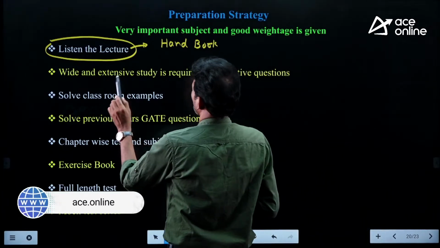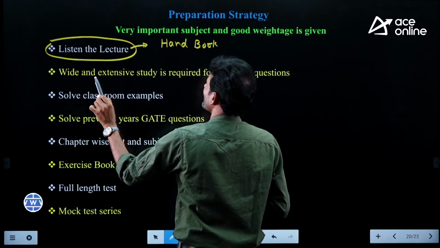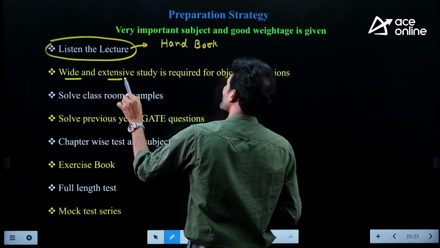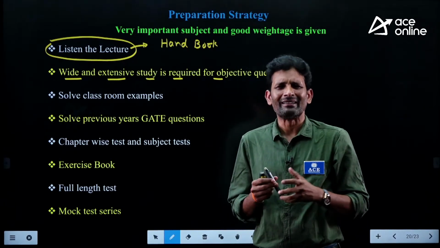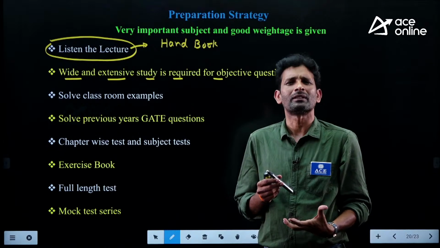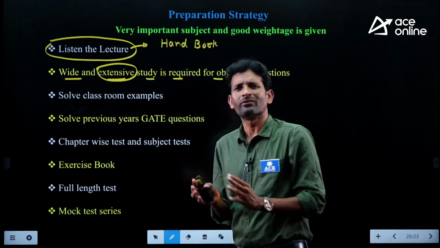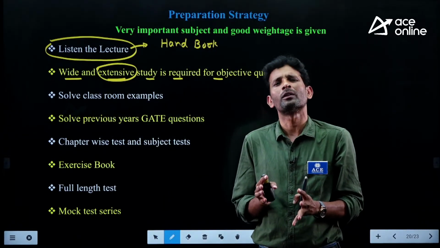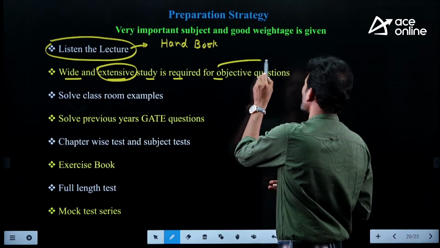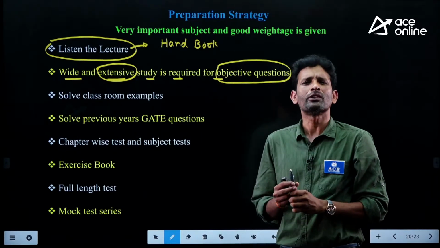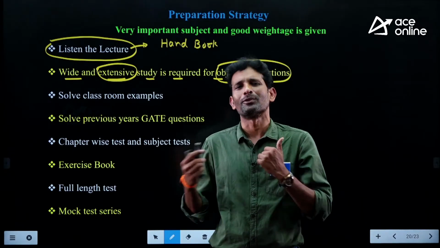After doing that, take the classroom notes and handbook and try to observe. See, this is a very important thing. Wide and extensive study is required for the objective type questions. Don't go through the concepts blindly. Try to understand each and every corner of the particular topic. That's why I'm using the word extensive. When you understand each and every corner of each topic, you are ready to apply the concepts in solving the objective type questions, because most of the time we are having MCQ questions. With MCQ questions we have advantages as well as disadvantages.